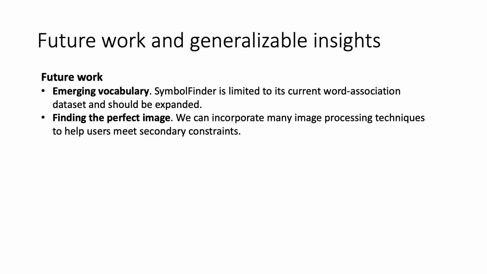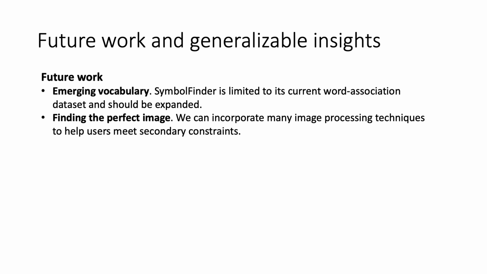Looking towards the future, there are a few things that can greatly improve Symbol Finder. Symbol Finder is currently limited to its word association dataset. During the case study, the designers wanted to explore symbols for COVID-19, which wasn't in the dataset, so they brainstormed on their own and inputted related terms into Symbol Finder, like virus. In the future, we could use frequently updated knowledge bases, like Wikipedia, to extract keywords and add new concepts to the dataset.